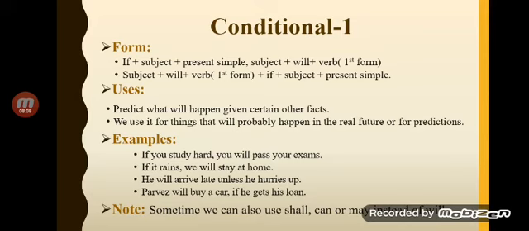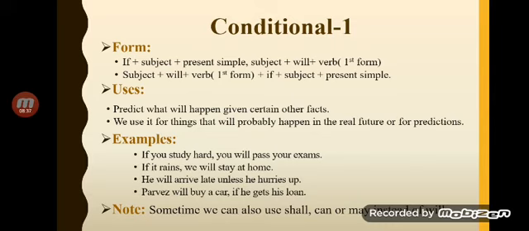We use conditional one when we want to see the outcome of something in the coming future. It is an open condition. In fact, it is possible to fulfill the condition given in the if clause, and that would be a prediction that could happen in the real future.